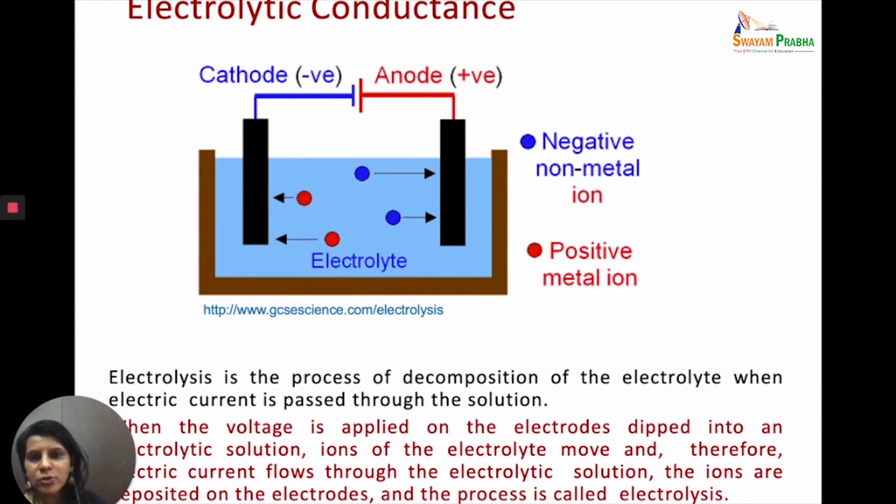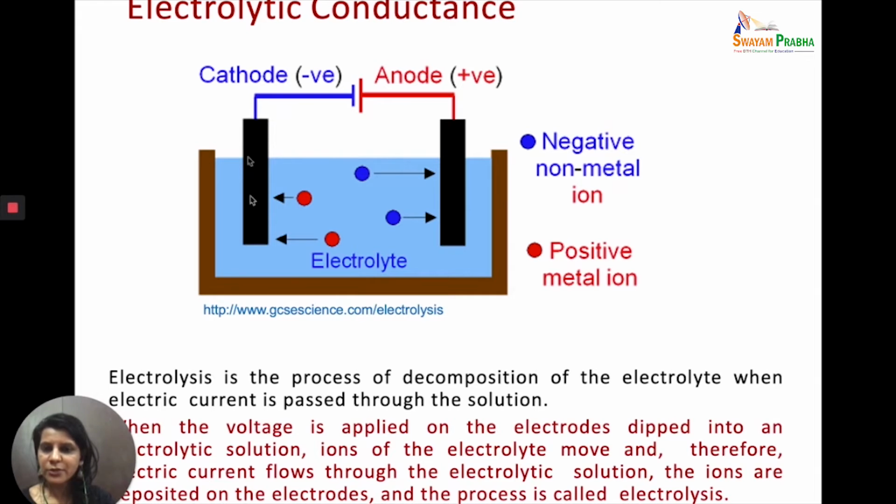So what is electrolytic conductance? To take a look at it, let's look at this diagram. This diagram is of an electrolytic tank. An electrolytic tank is a system or the vessel in which the electrolyte is taken, and we apply current into this electrolyte through the use of electrodes, which are the metal rods which are dipped into the electrolyte, and these metal rods are connected to the two terminals of the battery.